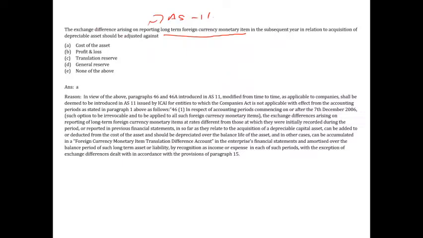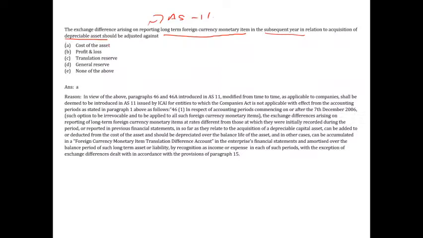All right. Now remember, when you are reporting a long-term foreign currency monetary item in the subsequent year, which means the event has happened in some year and you are reporting that in the next year or subsequent years, in relation to the acquisition of a depreciable asset. Please, ma'am, so many things are here, ma'am. Guys, this is nothing but there is a provision in AS11.